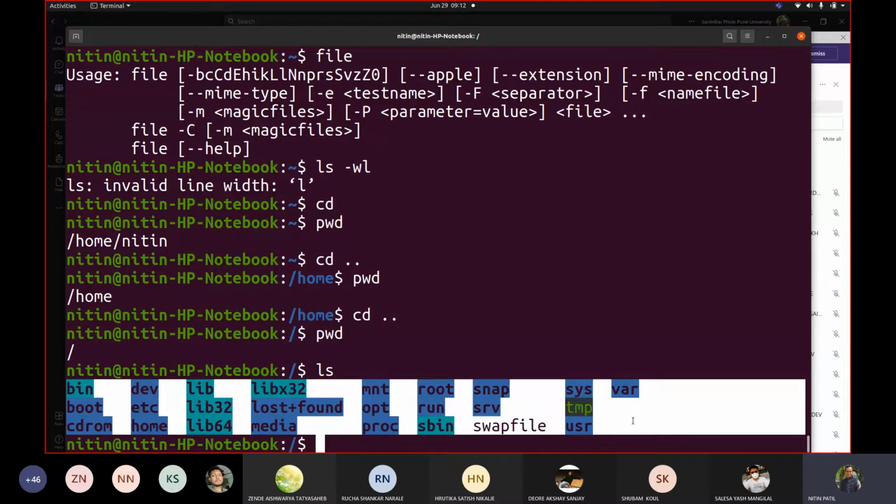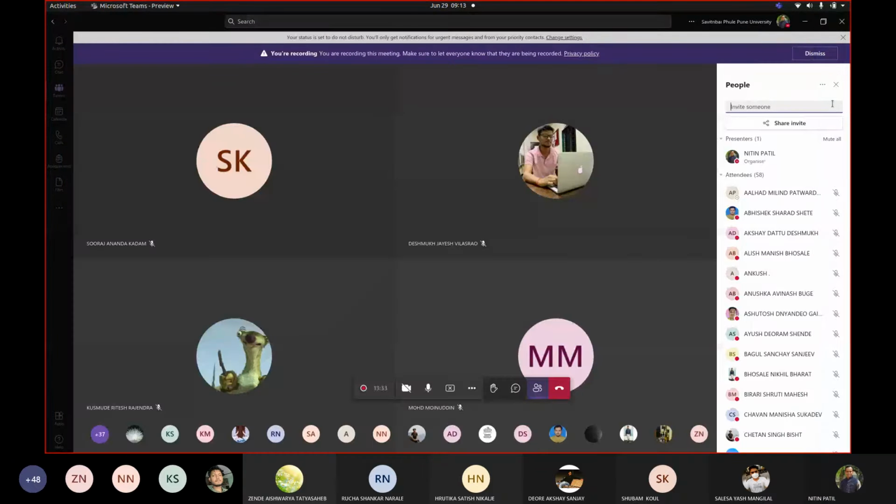Similarly, on Windows, you must have seen, like if I open a file browser for a while, and on that file browser, if I go to C, okay, let me show you that part as well. 1 minute. Let me log in with my Windows machine as well. Then I will be able to show you how it would be. Okay, 1 minute, please. Now you will be seeing here.